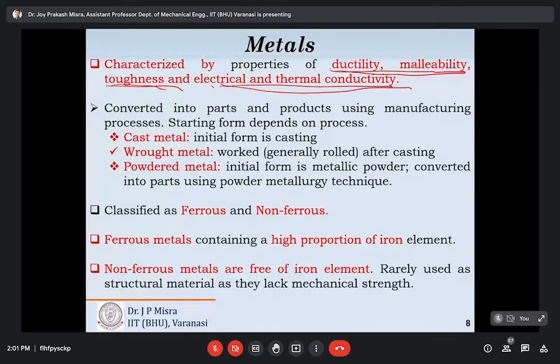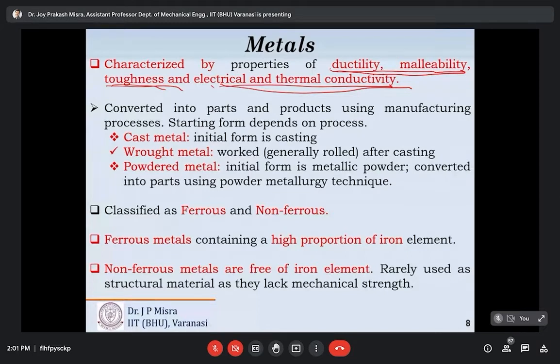After sintering, we go for secondary operations like infiltration, impregnation, and sizing to control the final properties of the outcome. So the gist of discussion is that metals can be produced through three routes. One is casting, second is metalworking, and third is powder metallurgy.